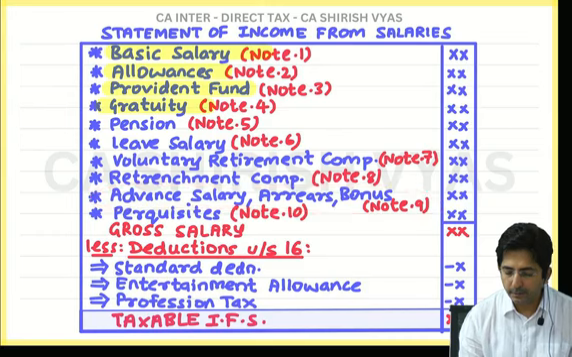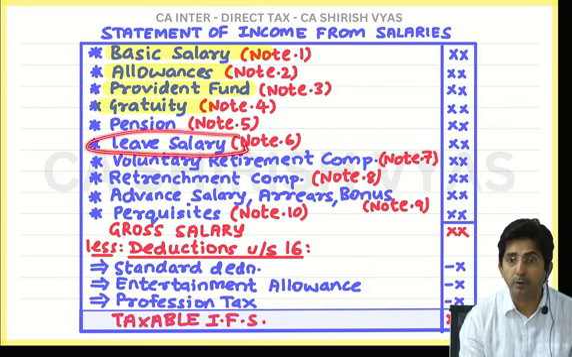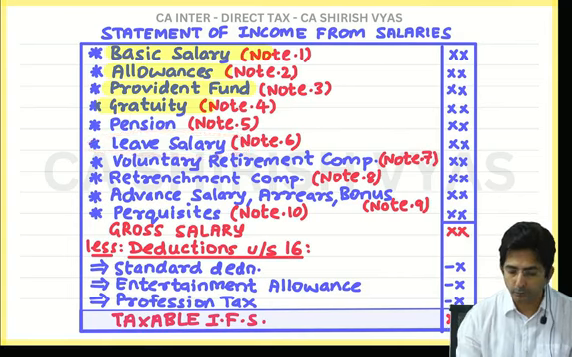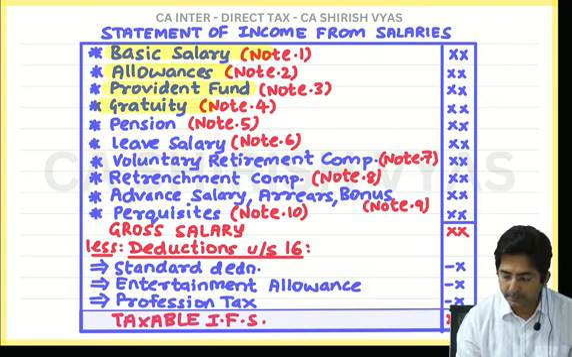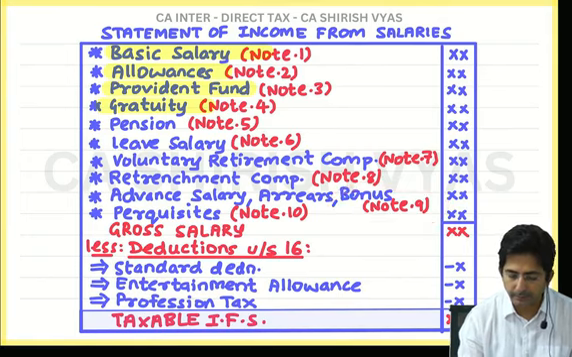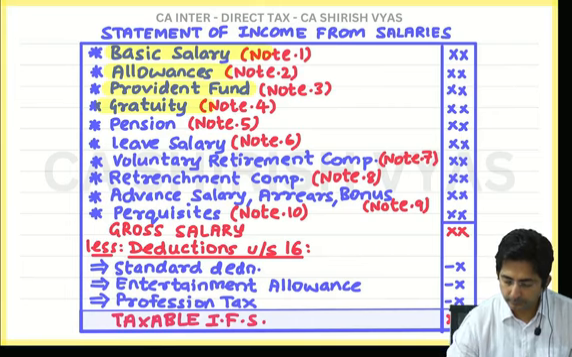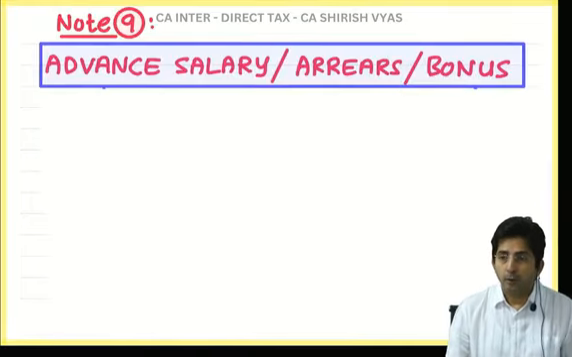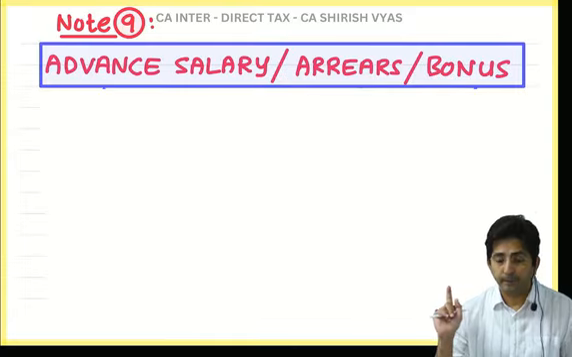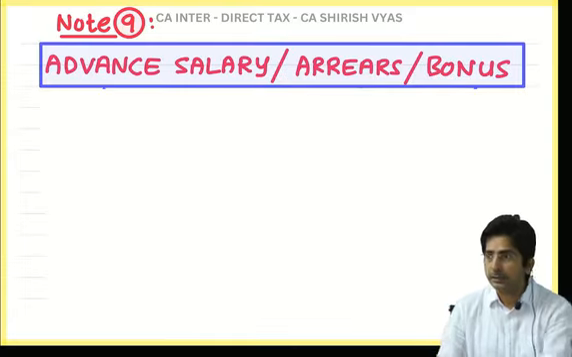Advance salary, arrears of salary and bonus. This I will take now, and then after the break when we resume we will start with leave salary. This is a very important theory because it is lengthy and important also. So I am taking advance salary, arrears and bonus. Note number 9. Now advance salary, arrears of salary, bonus.